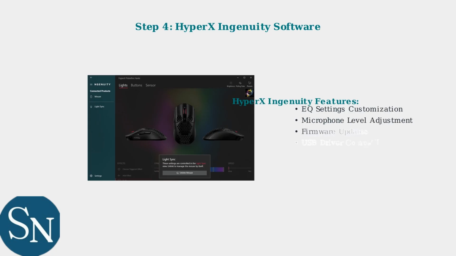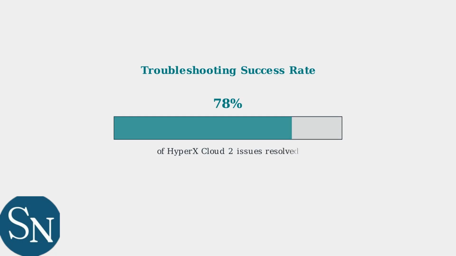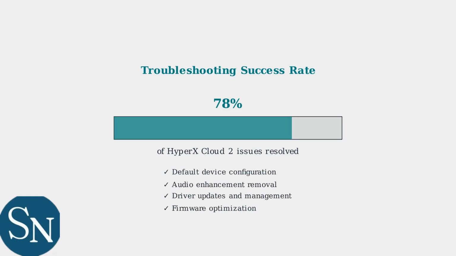The HyperX Ingenuity software provides advanced configuration options. Use it to fine-tune EQ settings, adjust microphone levels, and most importantly, update your headset's firmware for improved USB compatibility and stability. Following this systematic software troubleshooting approach resolves approximately 78% of HyperX Cloud 2 audio issues. These steps address the most common software-related causes of disconnections and connectivity problems.